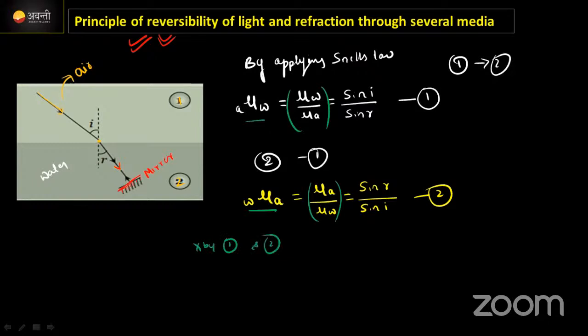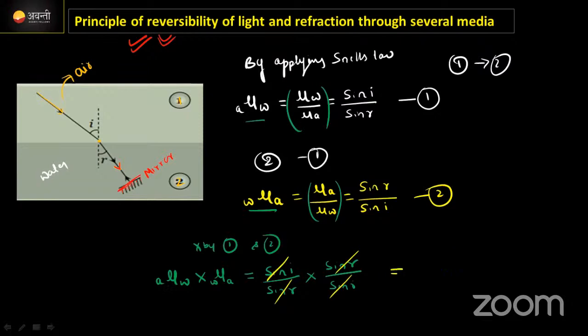Mu W with respect to air, refractive index of water with respect to air into refractive index of air with respect to water is equal to right hand side में क्या है, sine of the angle of incidence by sine of the angle of refraction into second one है sine of the angle of refraction divided by sine of the angle of incidence.